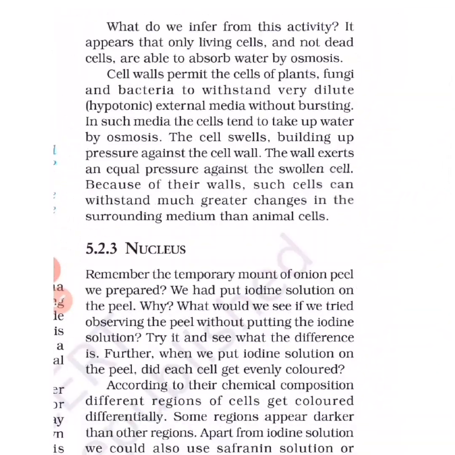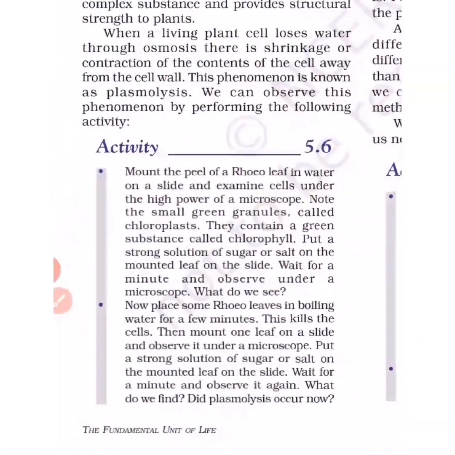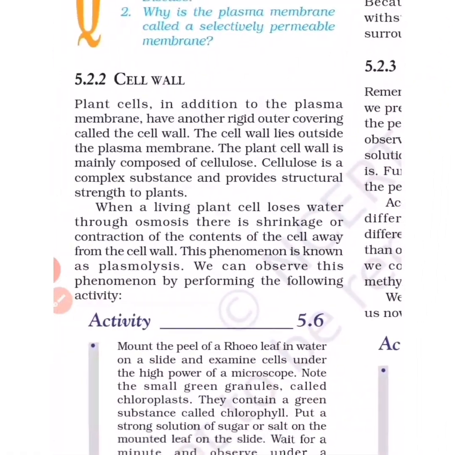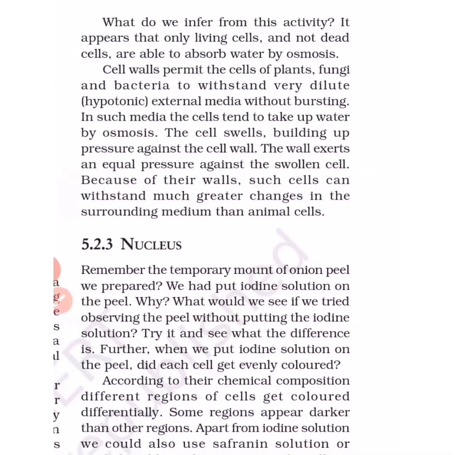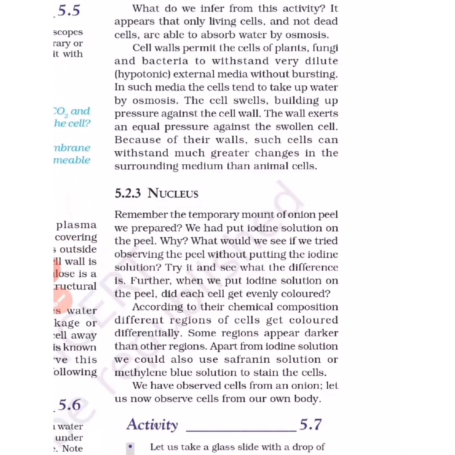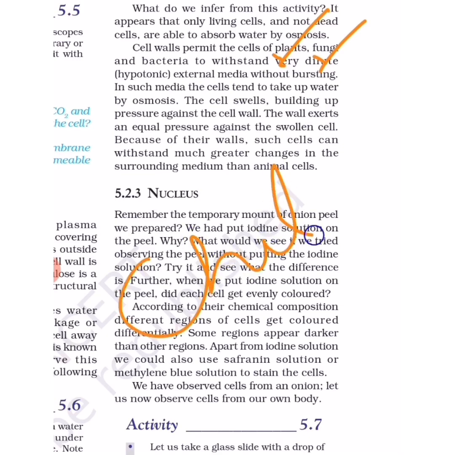There is one more thing that's not given here. Different organisms have different compositions of cell wall. Let's find out if it's given. No, it's not mentioned here, but we'll see. The cell wall of plants, we have already done, is made up of cellulose. The cell wall of fungi is made up of chitin, which is again a complex polysaccharide.